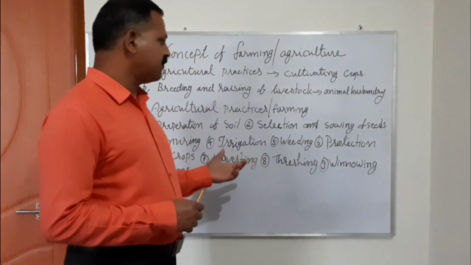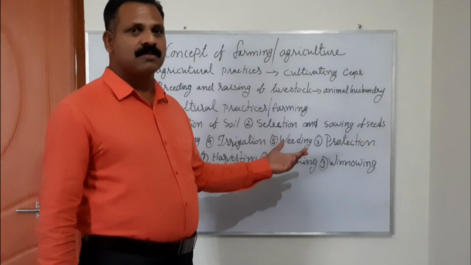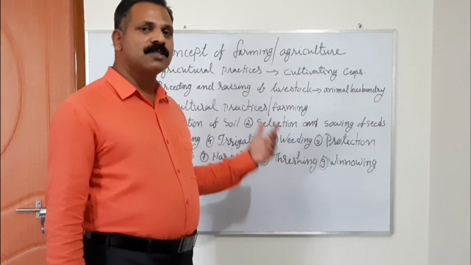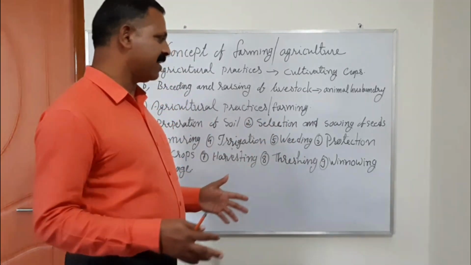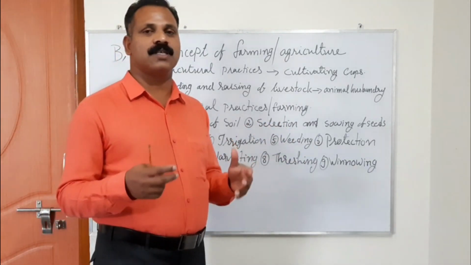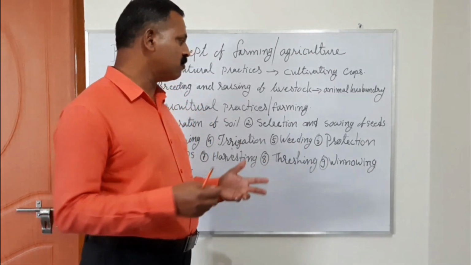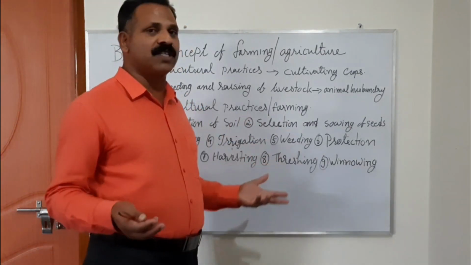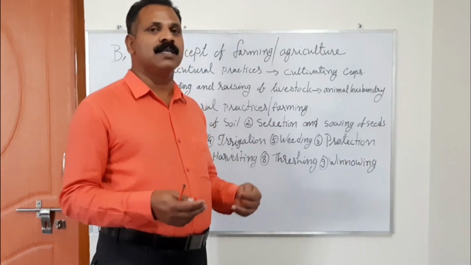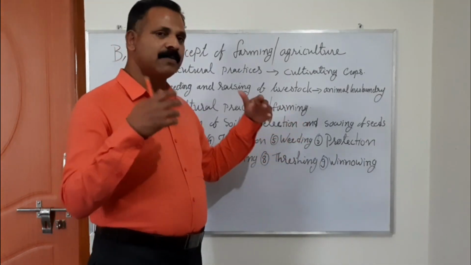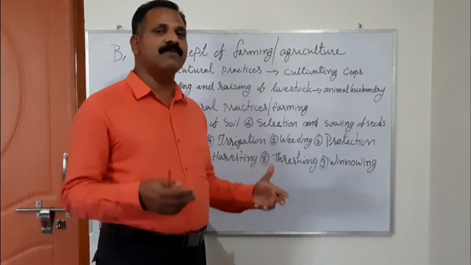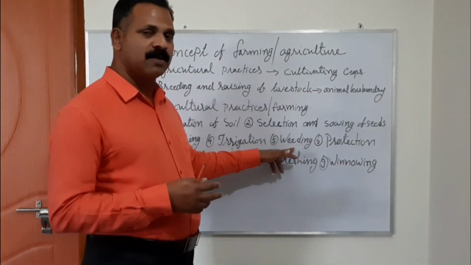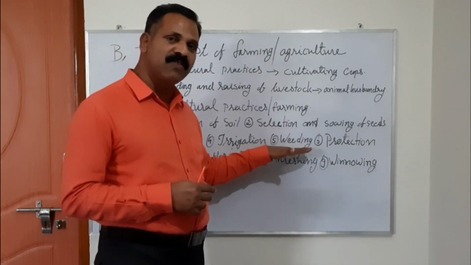The next step that farmers use is weeding. It's a very important work for farmers because it is a procedure of removing unwanted plant growth in the crop. Along with the crop, some other weeds and plants also grow up. So from time to time they remove them, either by plucking or by applying some chemicals. Any which way, they remove the unwanted growth of plants in the crop. This is called weeding.